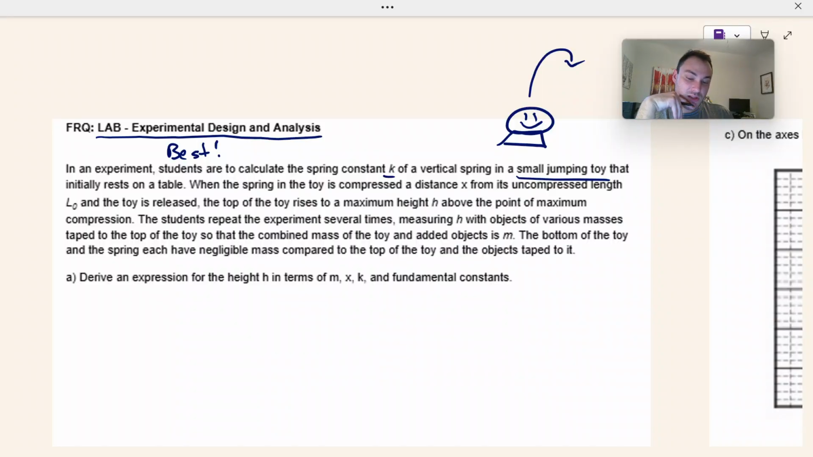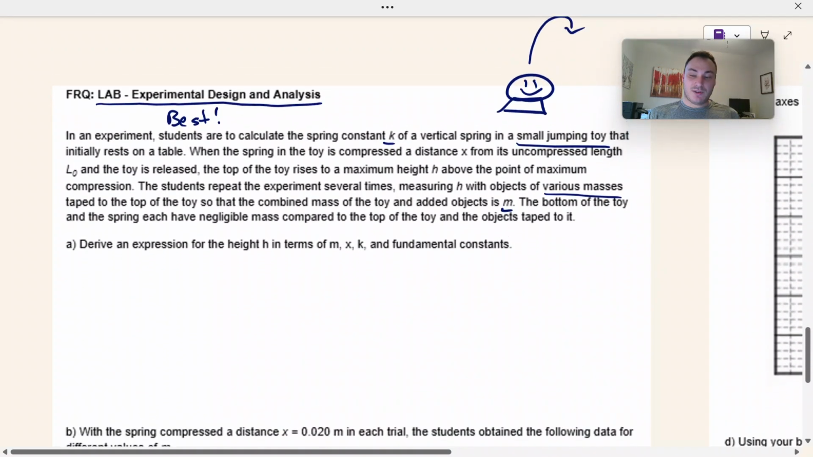The students repeat the experiment several times, measuring h with objects of various masses. So various masses are taped to the top of the toy so that the combined mass of the toy added to the objects is m. The bottom of the toy and the spring each have negligible mass compared to the top of the toy and the objects taped to it.